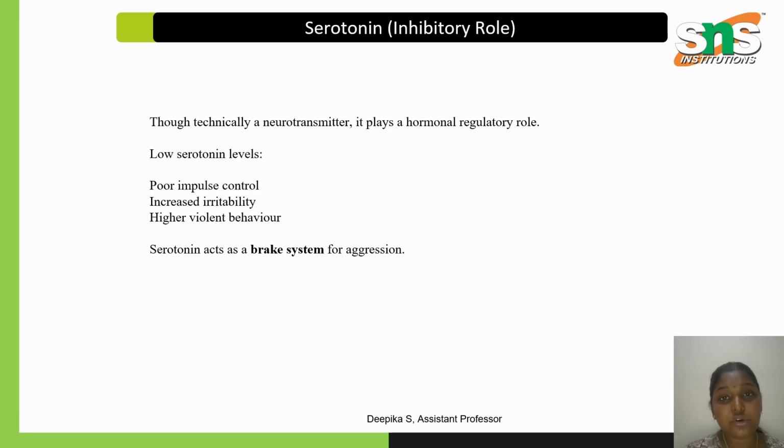Next, serotonin. We have come across this hormone many times in normal life. Technically it is a neurotransmitter, and it also plays a hormonal regulatory role. Lower levels of serotonin give poor impulse control, increased irritability and higher violent behavior. Serotonin should be at a higher level so that we can avoid stress and aggressive behavior. Serotonin acts as a coping hormone, and it acts as a brake system of aggression.